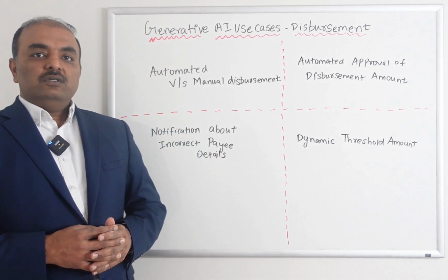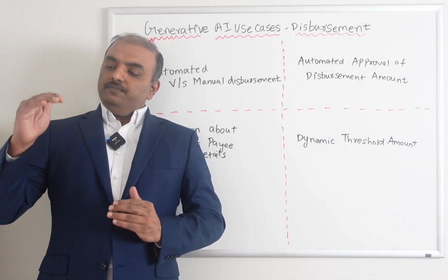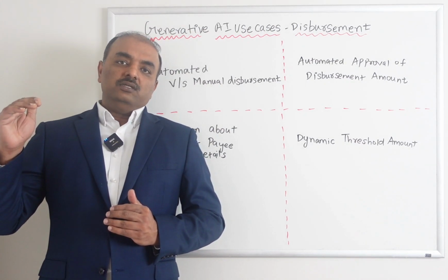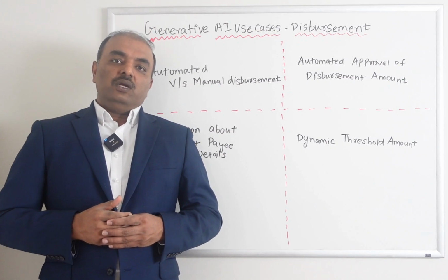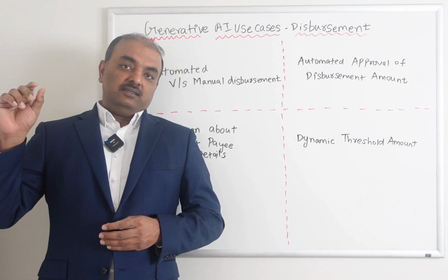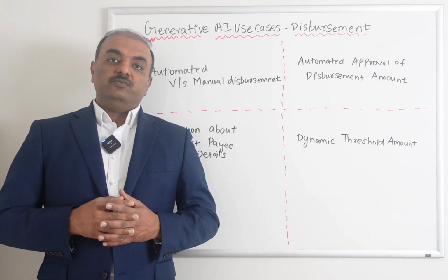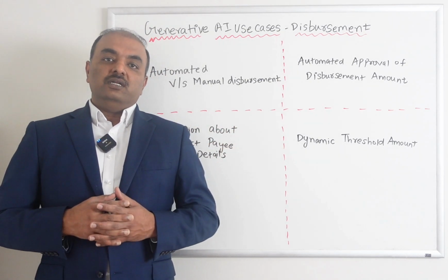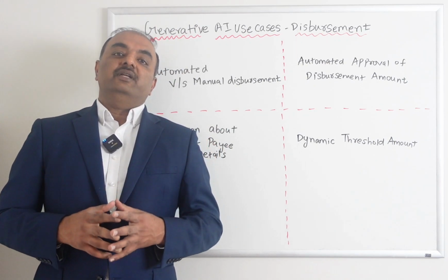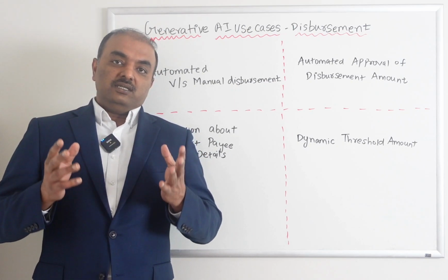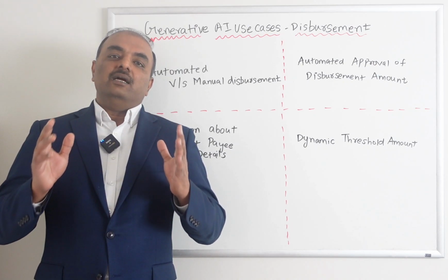Dynamic threshold amount. Most insurance companies set a threshold amount, like if the amount is more than 2000, then create an approval request. With AI, you can make this threshold amount dynamic for each customer. Say you have a customer who has a premium of say 200k, who is a large customer, the threshold amount can be dynamically set to maybe 10,000. If it's a customer who has less premium, you can have 2000, instead of having a static amount.